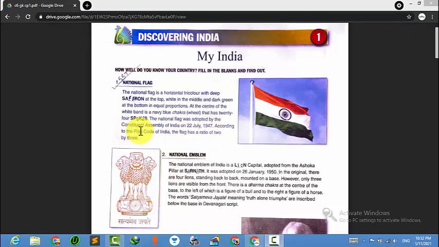According to the flag code of India, the flag has a ratio of 2 by 3.